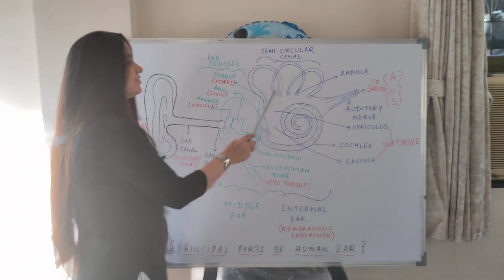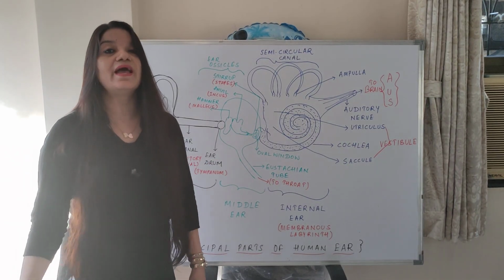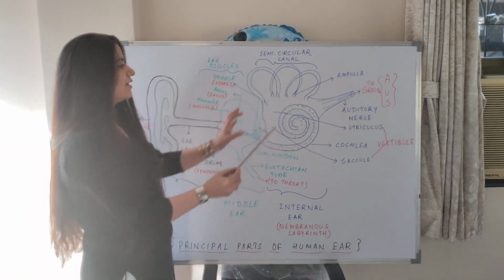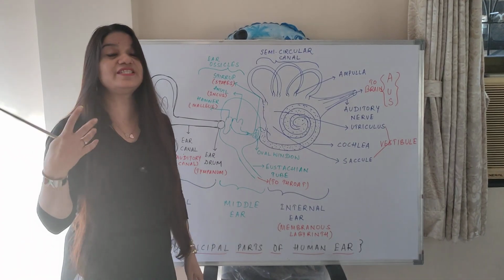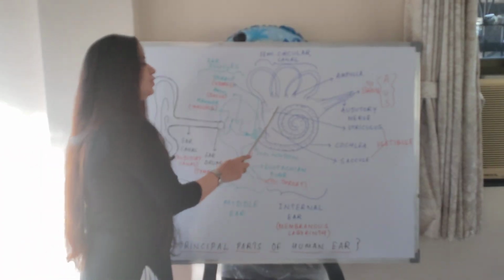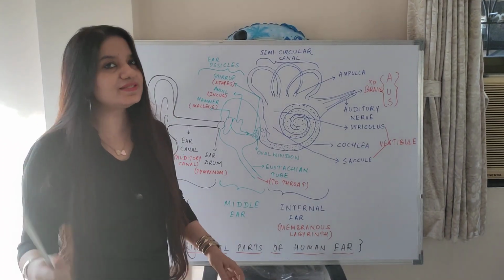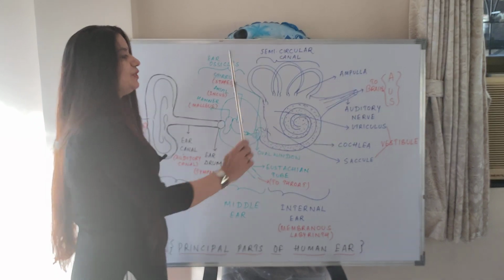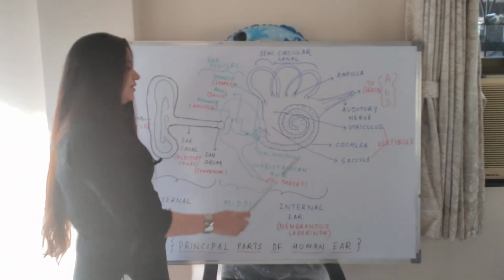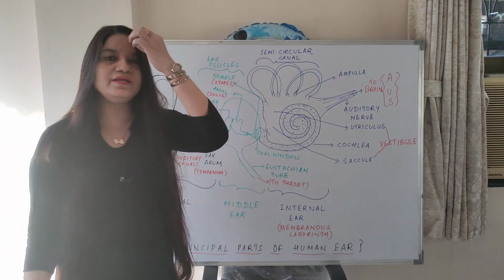The wider part of this semicircular canal is known as ampulla, and these two are connected by the 2 parts, that is the vestibular part, which is utriculus and sacculus. Utriculus and sacculus collectively is known as vestibule. Is it clear? So let us again sum up the internal ear.